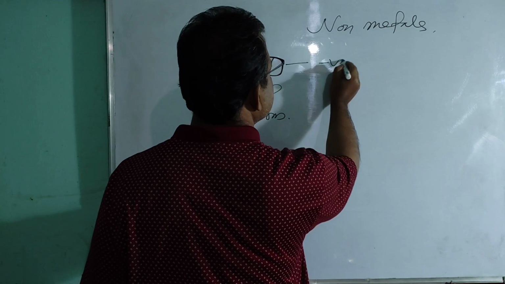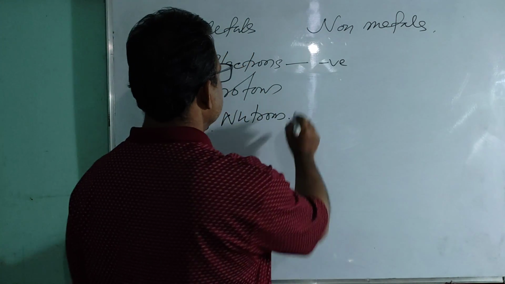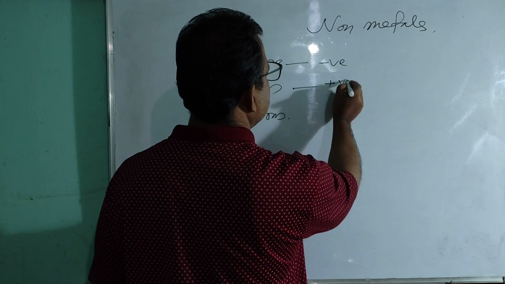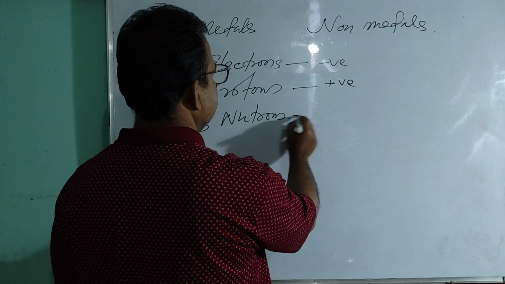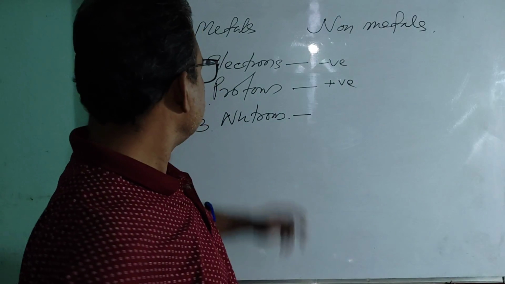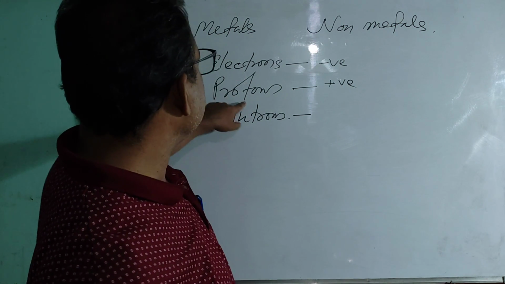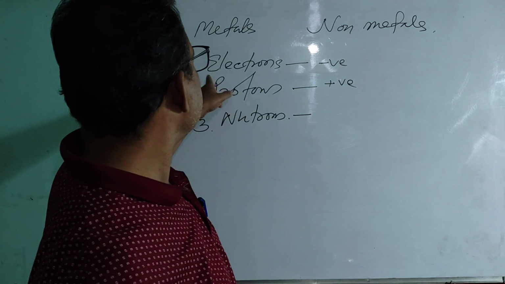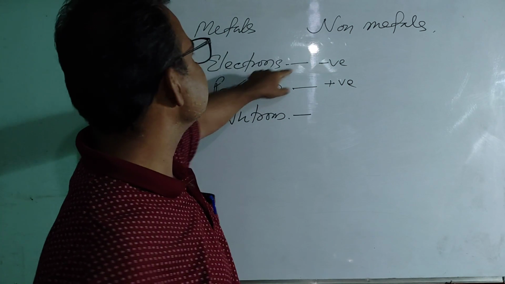Electrons are negatively charged, protons are positively charged, and neutrons are neutral. One more thing: as compared to the mass of a proton, the mass of an electron is negligible.